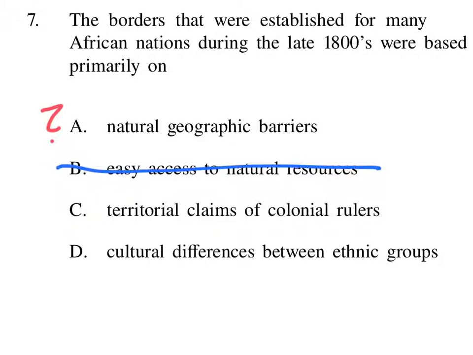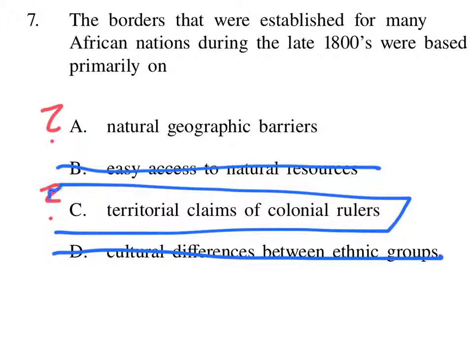We'll scratch that out. Was it territorial claims of colonial rulers? We know that colonial rulers are various European nations coming in and saying, this land is ours, even though obviously it was already occupied by people in these African nations. Territorial claims means that this space is ours, and I'm thinking that's probably it. Let's review letter D. Was it cultural differences between ethnic groups? That's also the case for many times we're establishing borders, but that's not appropriate right now. The best answer is C, territorial claims, for number 7.